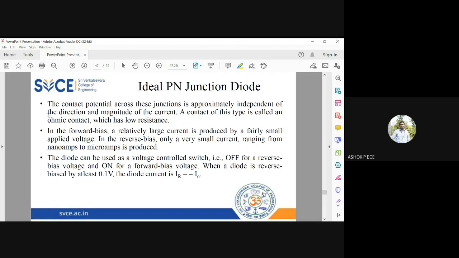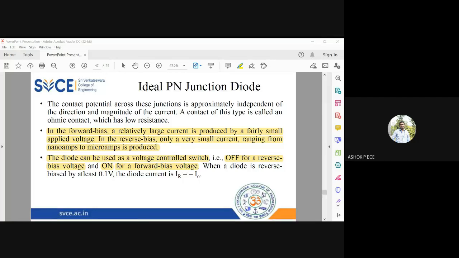And the same is explained for forward bias. With a very small voltage you can get a large current, but in reverse bias, however large the voltage, you cannot produce current. So a forward biased diode is considered to be on. Assume the diode is off when you apply a reverse bias voltage, and the diode is on when you apply a forward bias voltage.